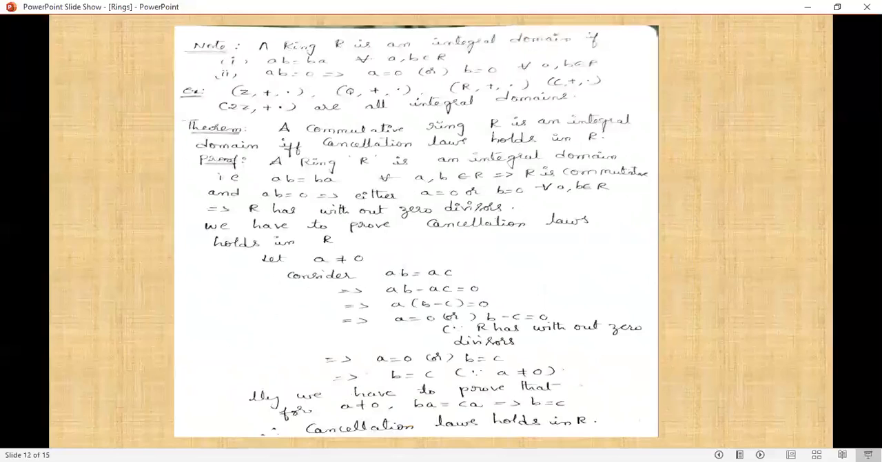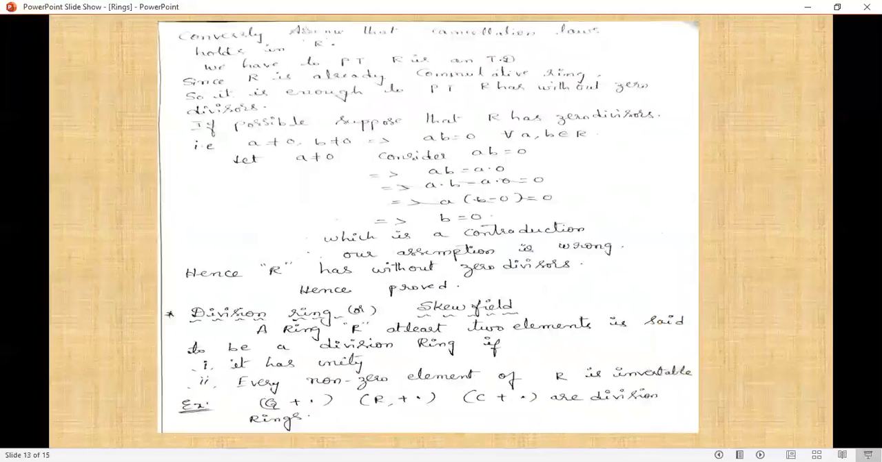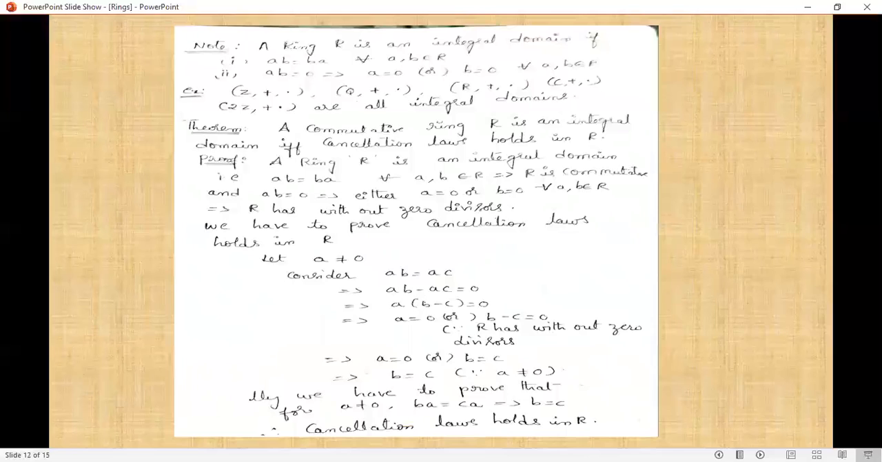Next is the formal definition. A ring R is an integral domain if ab equals ba for all a, b belongs to R, and ab equals 0 implies either a equals 0 or b equals 0 for all a, b belongs to R. The best examples for integral domains are integers, rational numbers, real numbers, complex numbers and even integers.